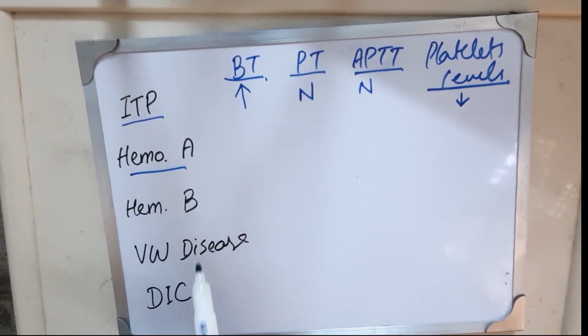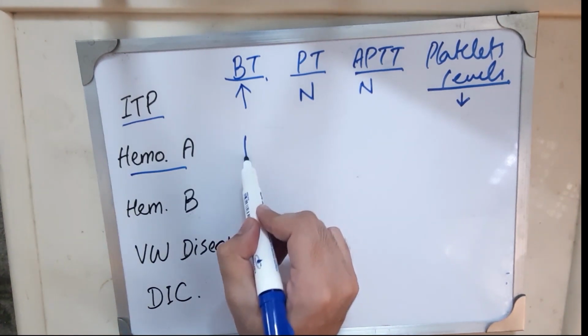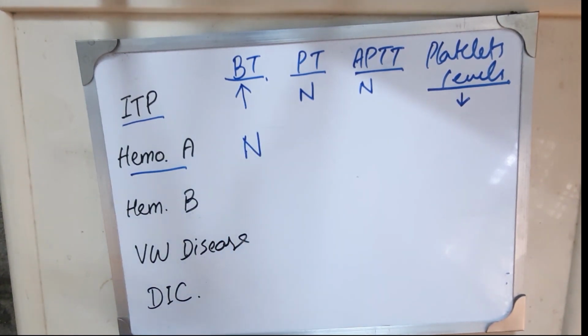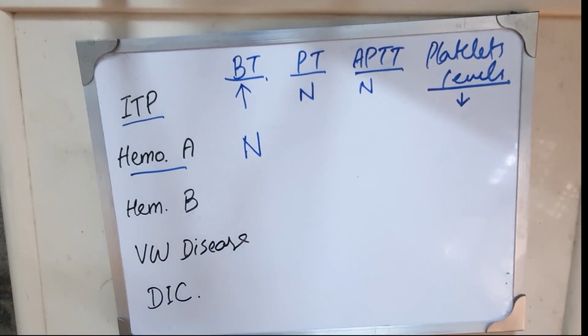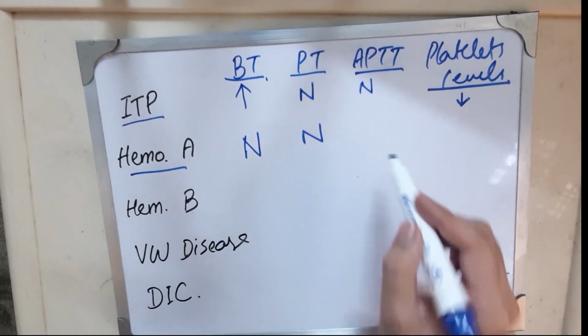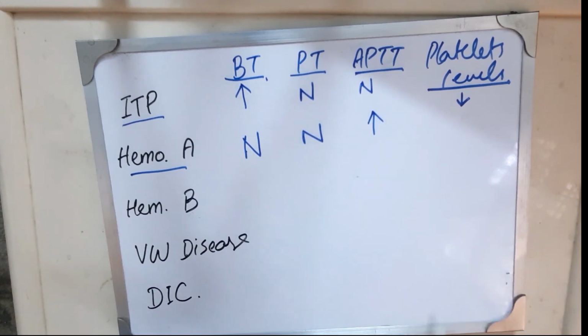Hemophilia A. Hemophilia A is characterized by deficiency of factor 8. Platelet function is normal, so BT is normal. Prothrombin time checks factor 7 and the common pathway. Factor 7 is in the extrinsic pathway, so it will be normal too. APTT checks the intrinsic pathway. Factor 8 is a part of the intrinsic pathway, so it will be prolonged.